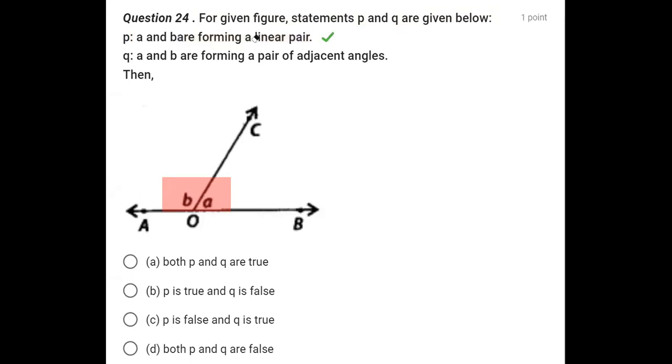Now, when we look into the second statement, it says A and B are forming a pair of adjacent angles. That's correct. These two are adjacent angles. As you know, for adjacent angles, what are the conditions? They should have a common vertex. Yes, O is a common vertex. They should have one common arm. Yes, it is also well shown here that OC is the common arm, and the non-common arms are on either side of the common arm. So yes, both the statements P and Q are true. That means this is the correct answer.